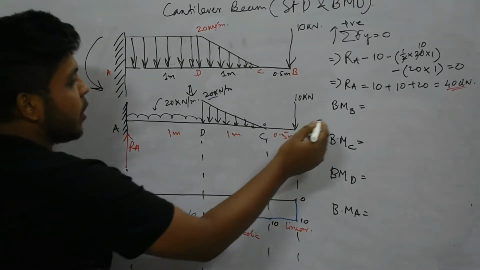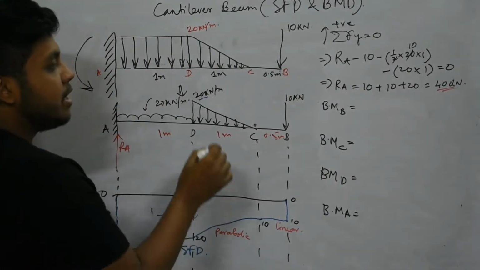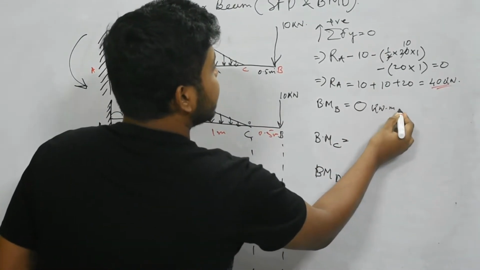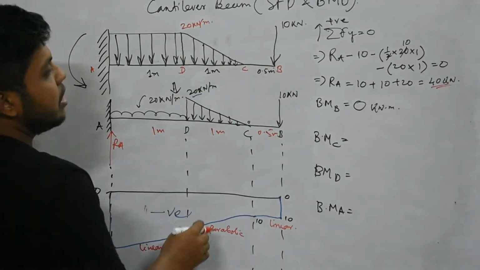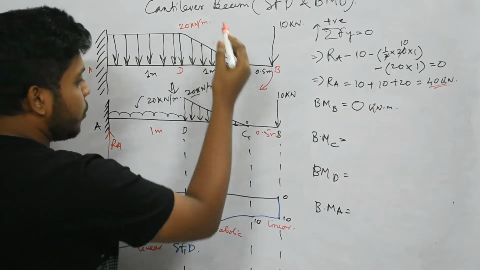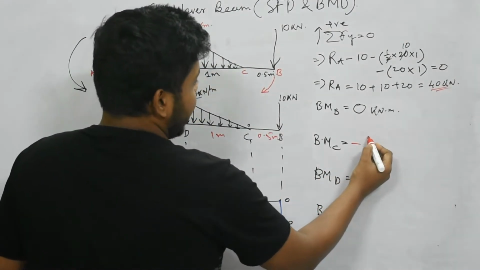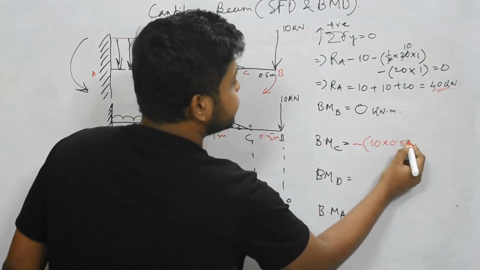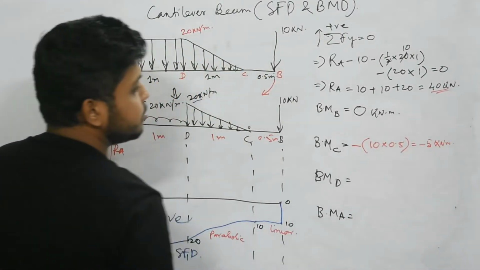So at B, there is only a point load, but the load is acting on this point itself, there is no distance here. So BMB will be 0 kilonewton meter. Now at C, just right of C, there is only 10 kilonewton acting downward. That means it has a tendency to rotate in clockwise direction, so our bending moment consideration is negative, clockwise negative. So minus load, that means 10 into distance, that is 0.5, that means minus 5 kilonewton meter.